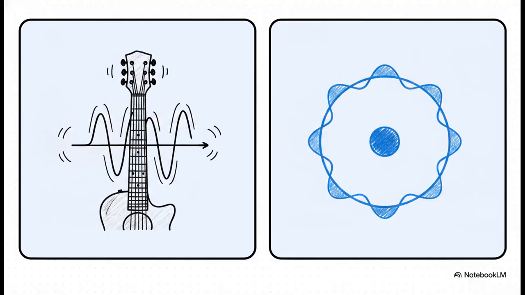It really helps to compare two different types of waves here. Think of a classical standing wave, like a plucked guitar string. It's fixed at both ends, right? It vibrates in the middle, but the ends don't move. But a quantum matter wave is entirely different. It wraps around in a circle, completely surrounding an atomic nucleus. And that is exactly how we have to start visualizing an electron.